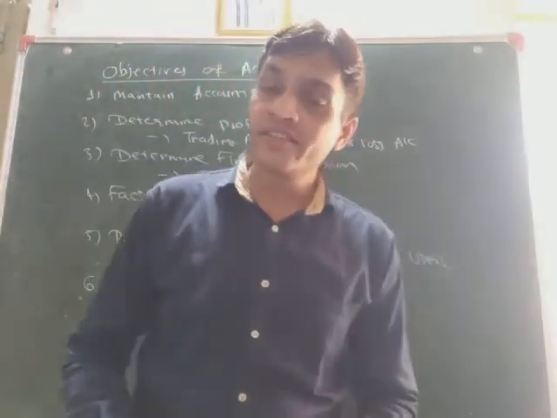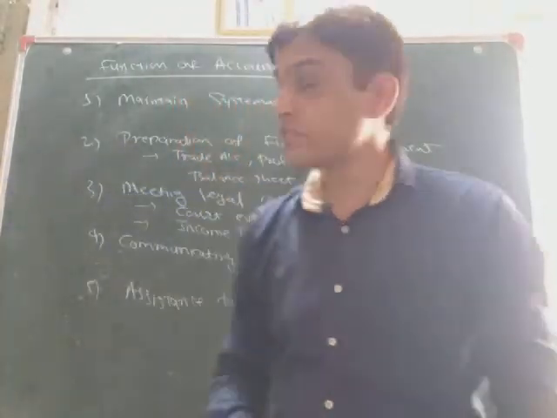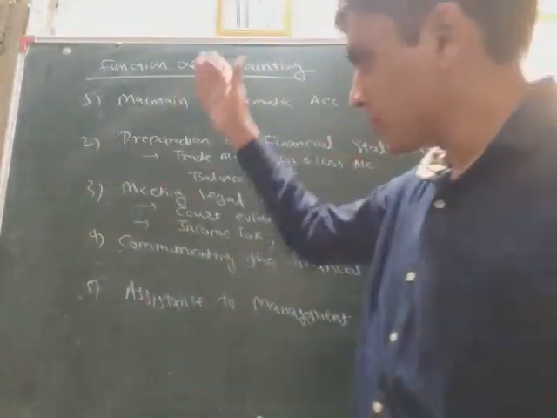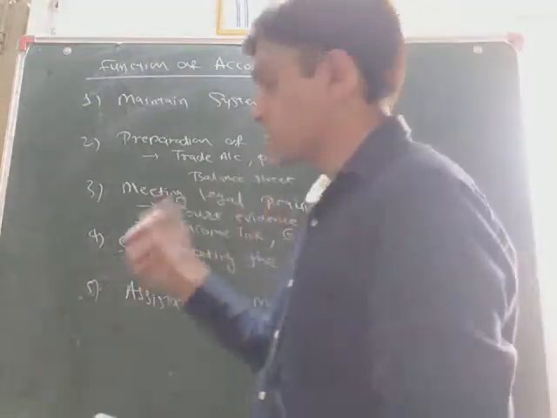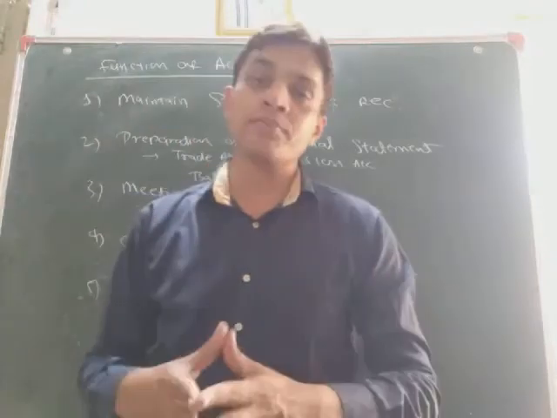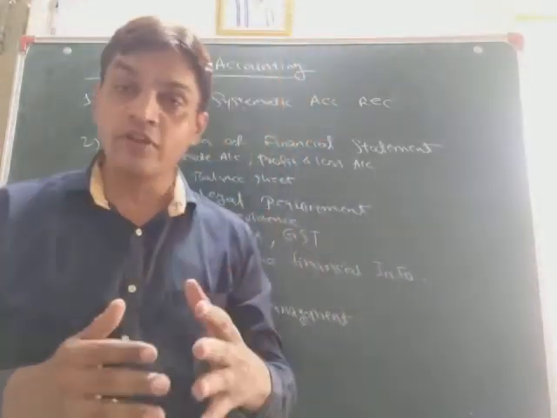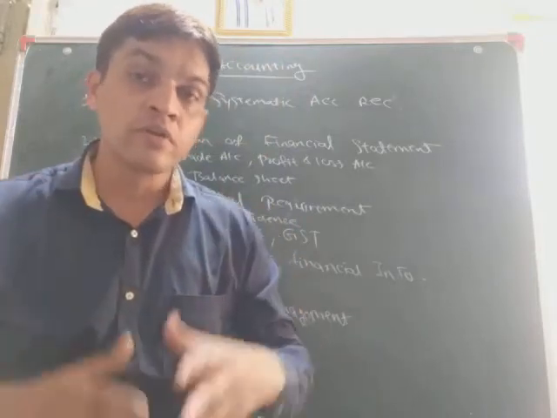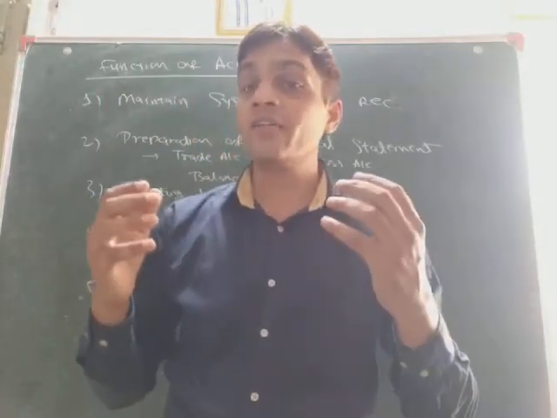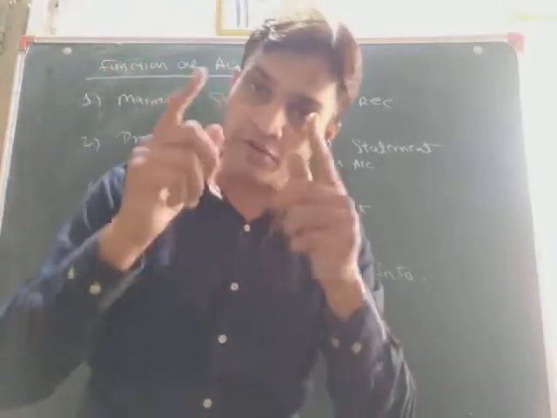Now we will see the functions of accounting. Here are 5 functions. Number 1, maintain systematic accounting records. Systematic means we have to follow some principles and some rules, and after following them we maintain the records, because they are very useful to the other users. So that is the first function.